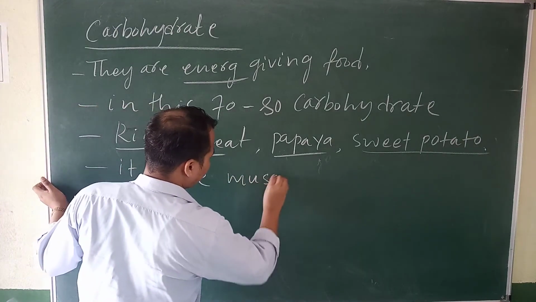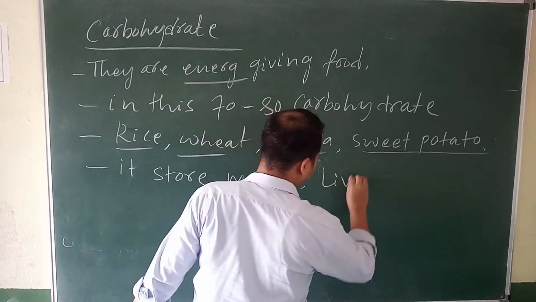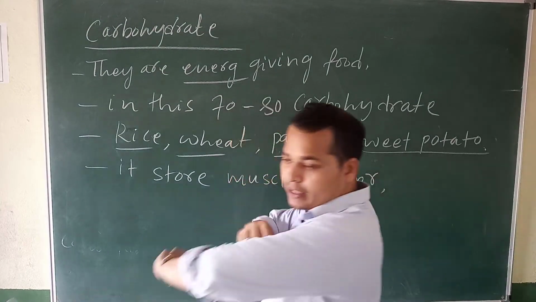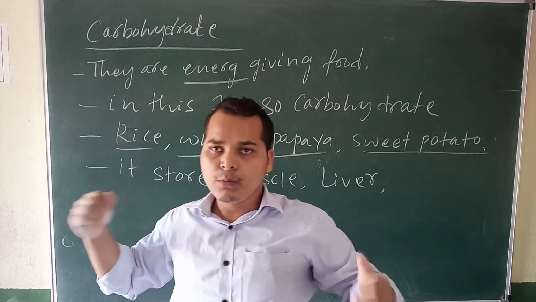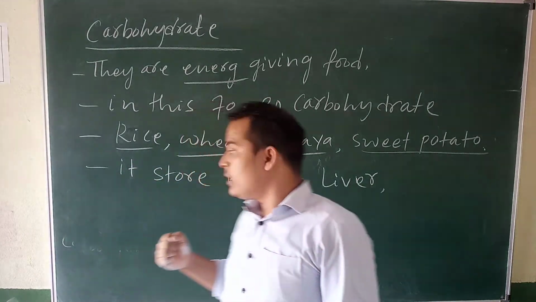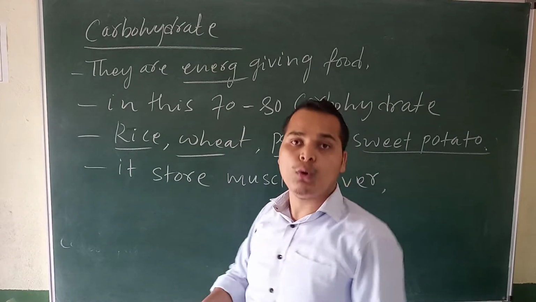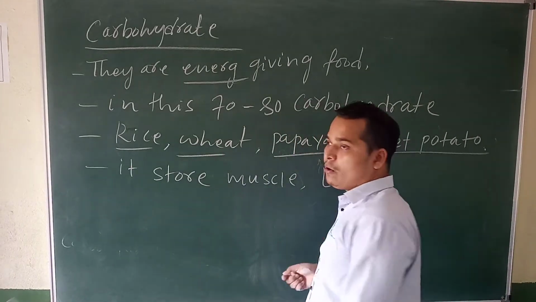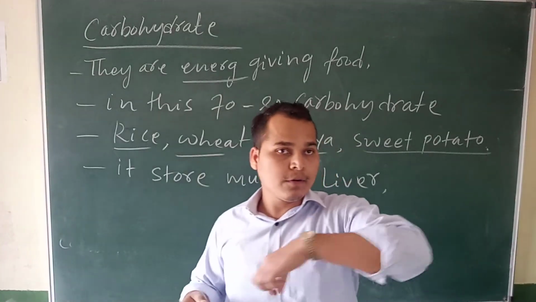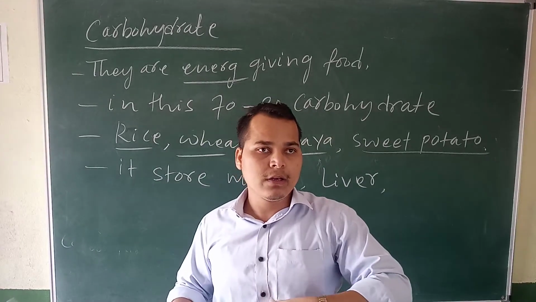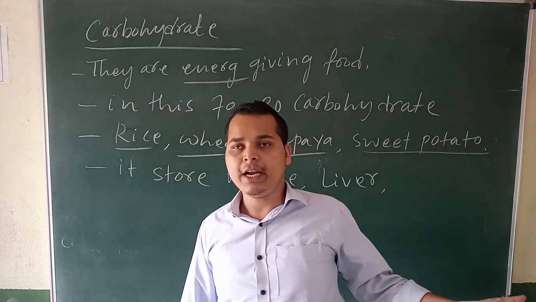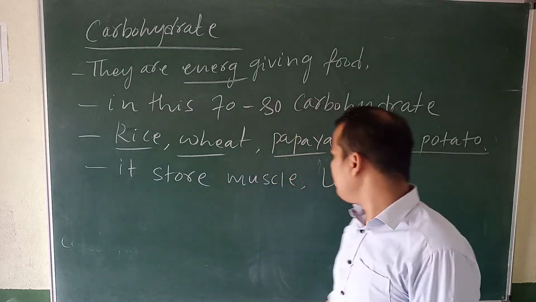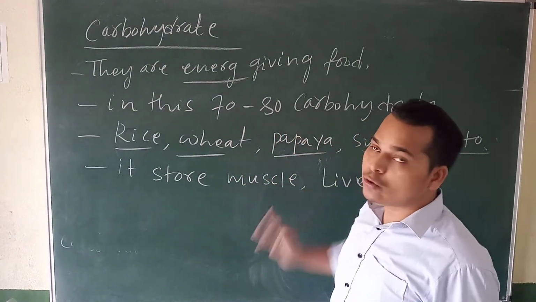Because when we do hard work, the muscle provides energy, since carbohydrate is already stored in that muscle. And the liver is below the stomach, on the left side. In that liver, carbohydrate is also present.